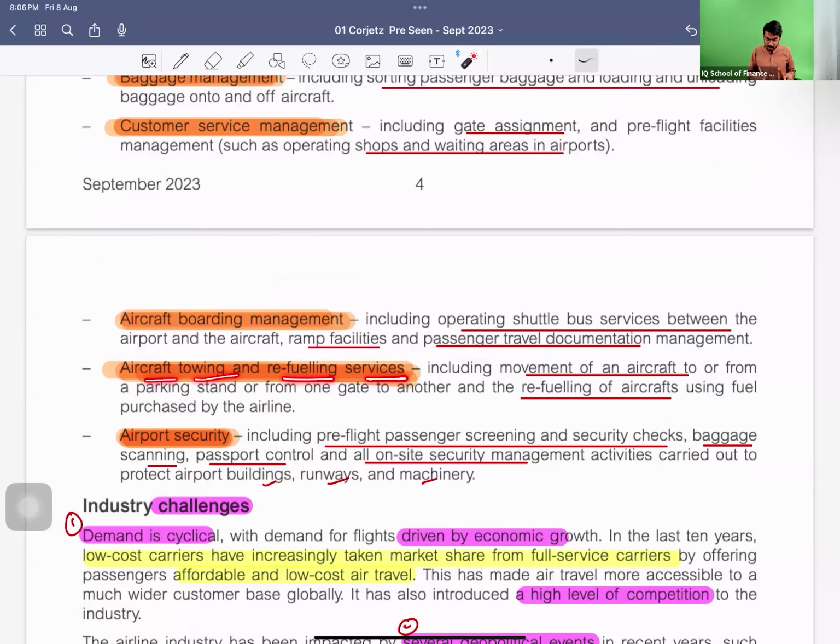Aircraft towing and refueling services: movement of the aircraft to or from a parking stand, from one gate to another gate, and the refueling of the aircraft using fuel purchased by the airline. So the fuel is purchased by the airline. The cost of the fuel is borne by the airline itself. The airport is not responsible for it. Airport security: pre-flight passenger screening, security check, baggage scanning, passport control, all on-site security management carried out to protect airport buildings, runways, and machinery so that some sort of mishap does not happen.